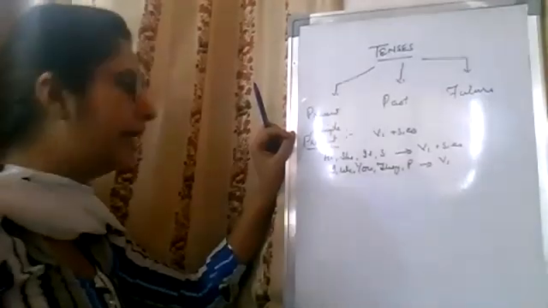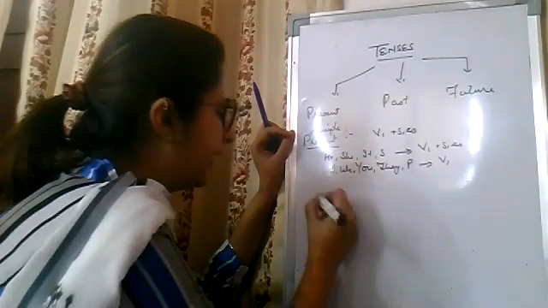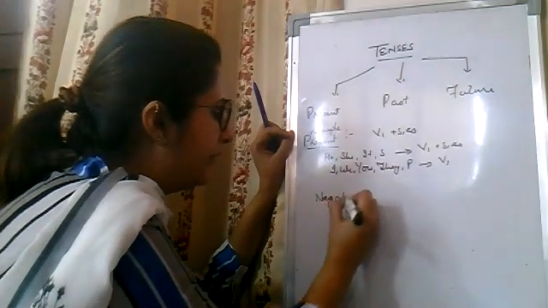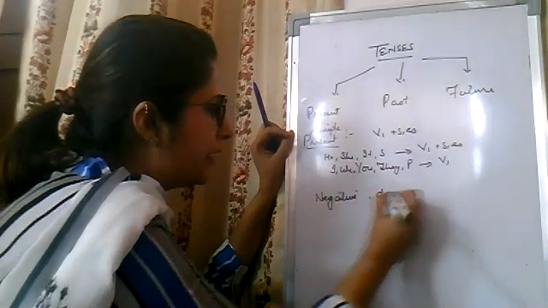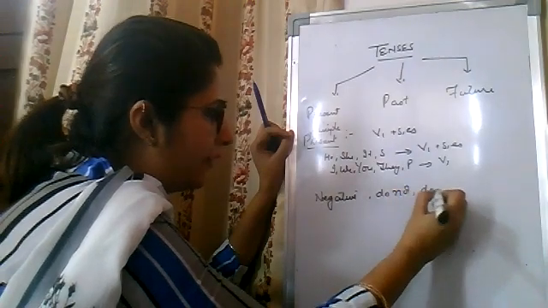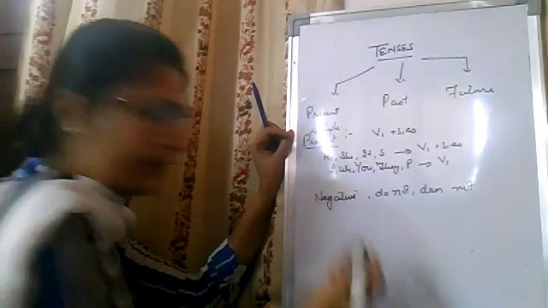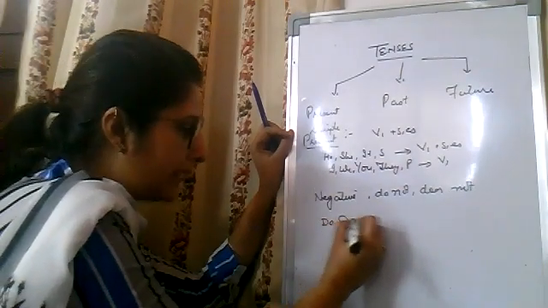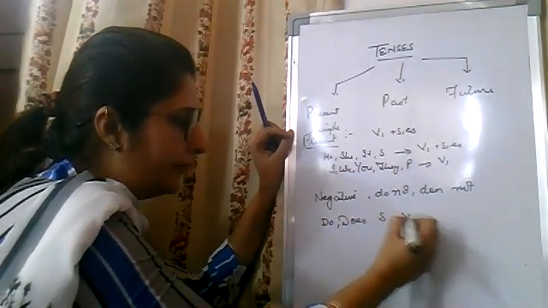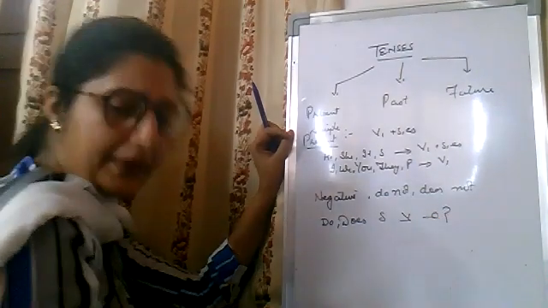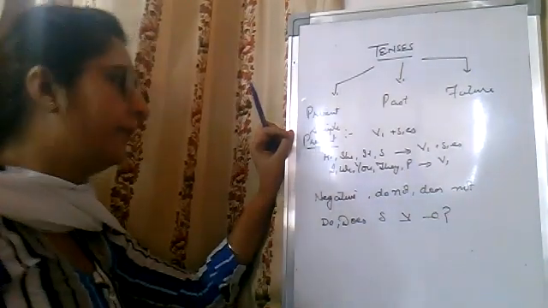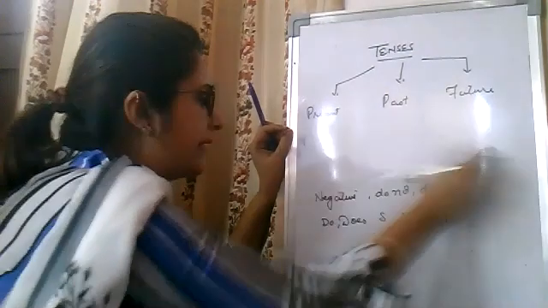So after that, what we have is negative. What do we use in negative? We use do not and does not. And when we have to form interrogative, we put do and does at the starting, and then the sign of interrogation. So this is simple present tense.